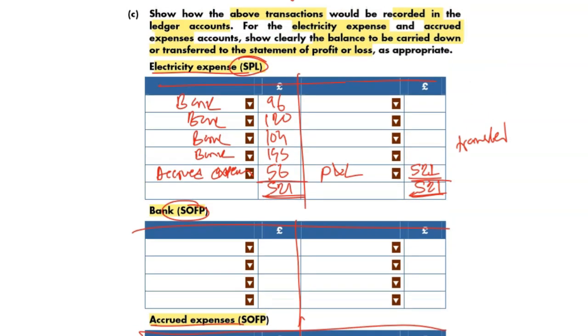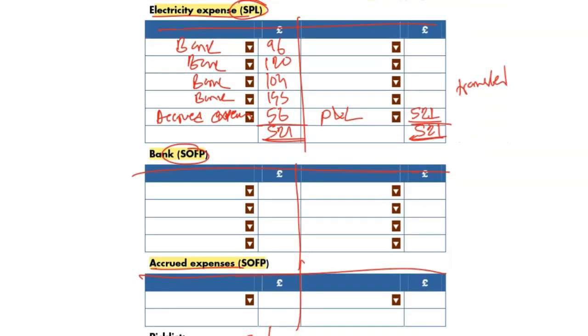Now into the bank, what do you write? You write the opposite, because electricity debit, bank credit: 96, 120, 104, 145. They didn't give us any space for balance c/d, and you write electricity. I'm doing the dots, you don't need to. Just being a little faster, it's already 22 minutes plus. It's long and lengthy.